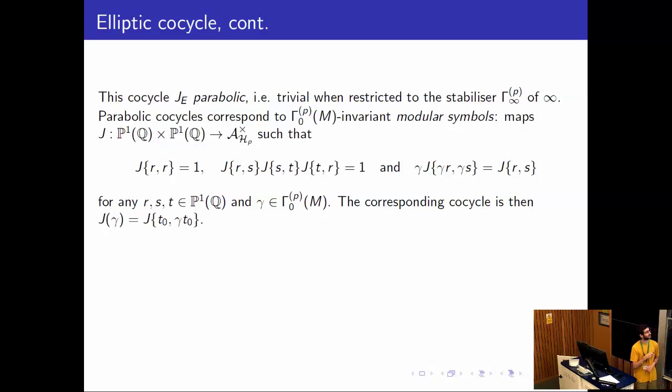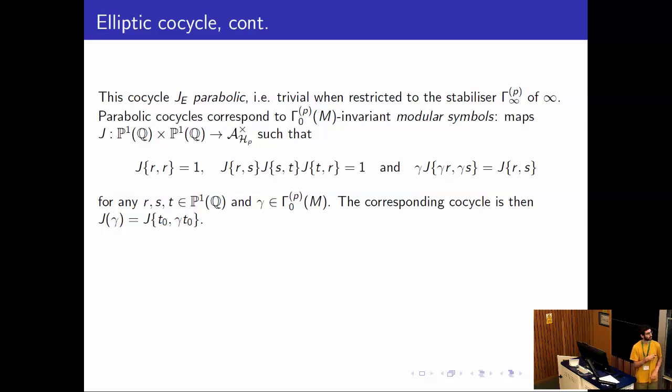So it satisfies the transitivity relation that any integral satisfies: when you integrate from r to s and then from s to t, you get the integral from r to t. And it needs to be invariant under our group Gamma_0(M). I would just say Gamma_0(M) because it's shorter.